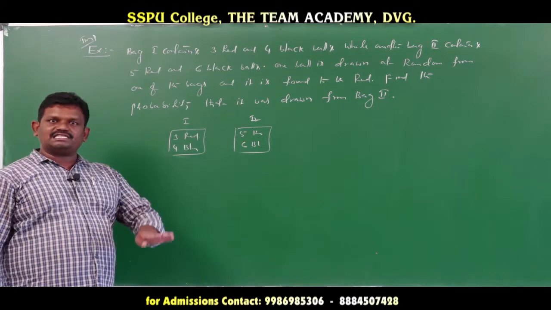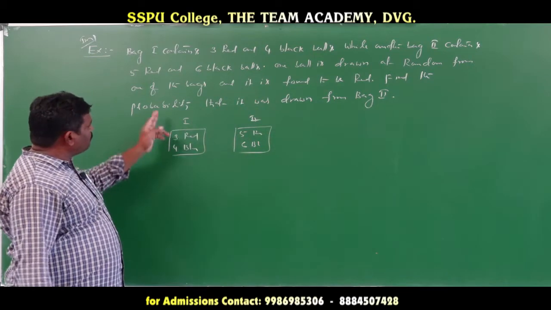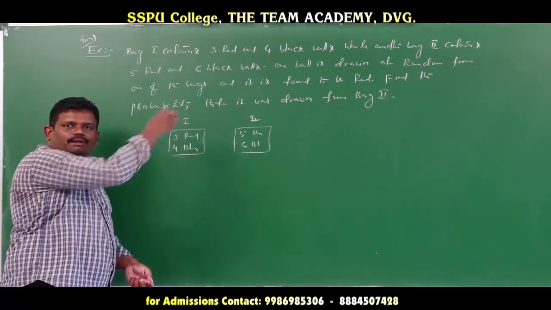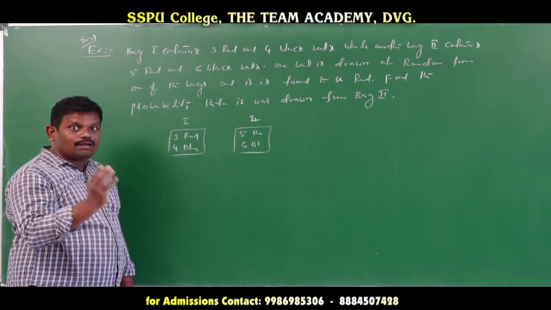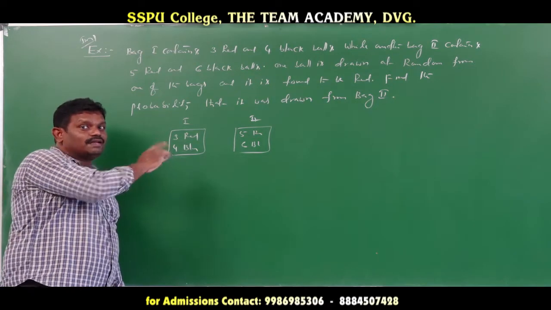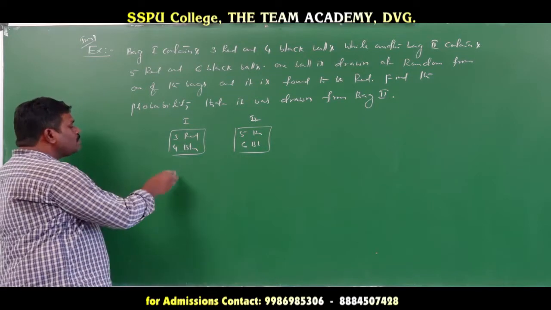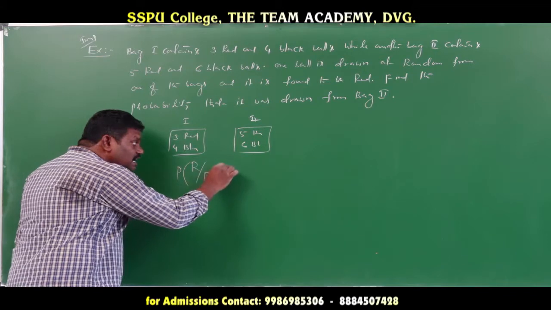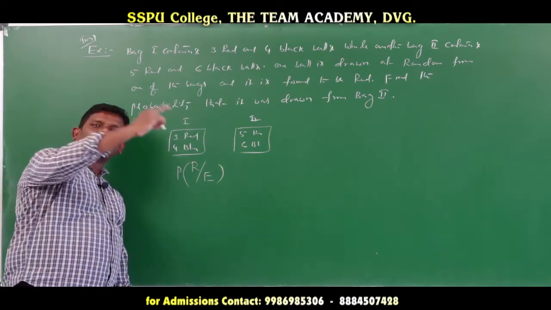Okay, now next, what is given here? 1 ball is drawn at random from the bag and it is found to be red. Now if we select 1 ball from box 1, which color do we select here? Red ball. But in box 1, the box selection is already over, so this is conditional probability. That's why we write probability of R given E1. This E represents the first box. So which ball color did we select here?